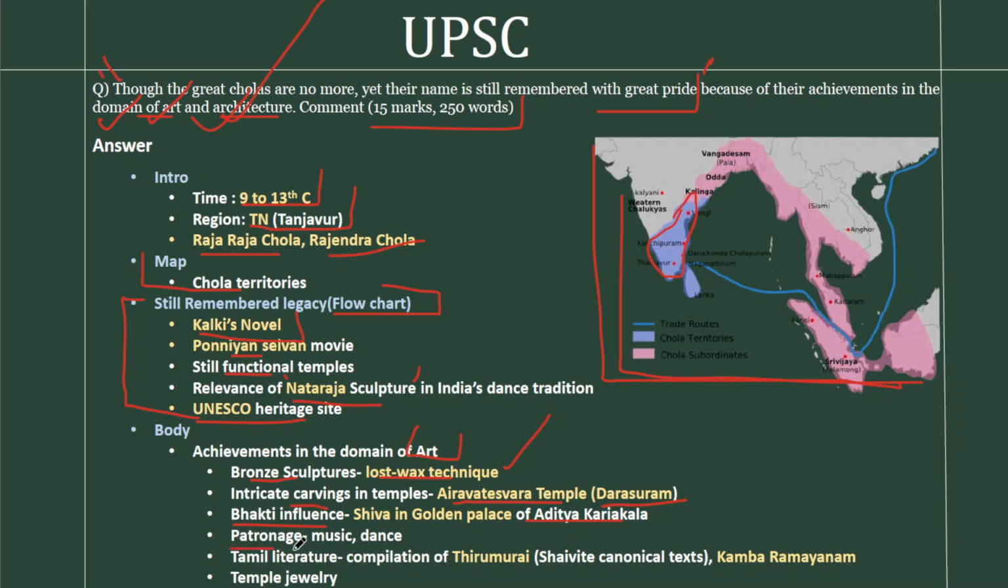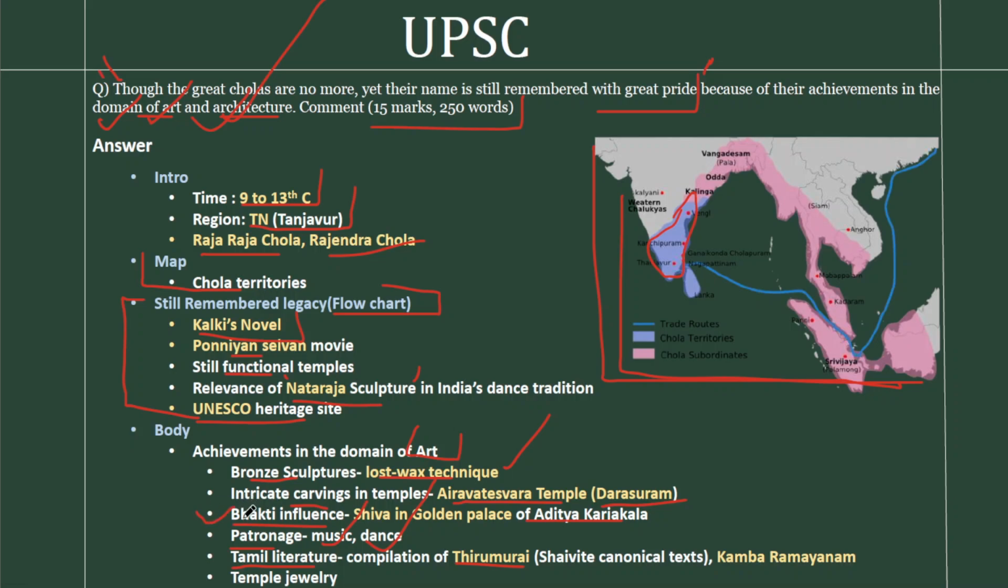Fourth is the patronage they have given to music as well as dance. Fifth is the contribution to Tamil literature. One example is the compilation of Tirumurai. Tirumurai is a Shaivite canonical text. Here we have talked about Bhakti.